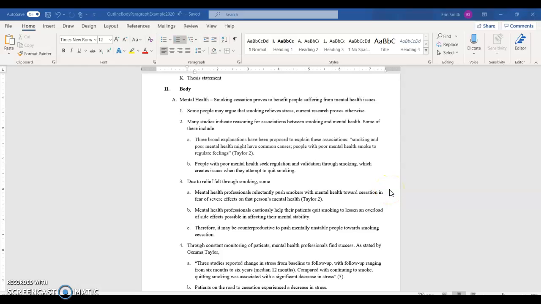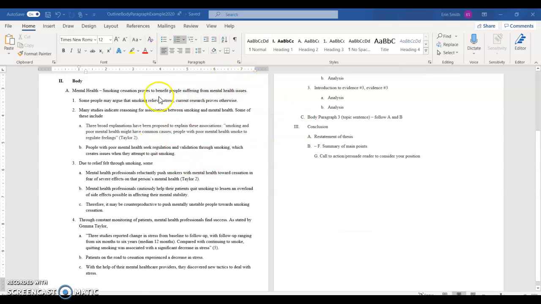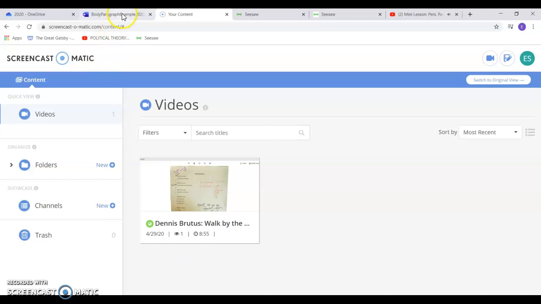Now it is time for you to take the information on your outline and turn it into paragraph form. So I'm just going to go over my example really quick so you can see what I did. I just copied this body paragraph and I pasted it into